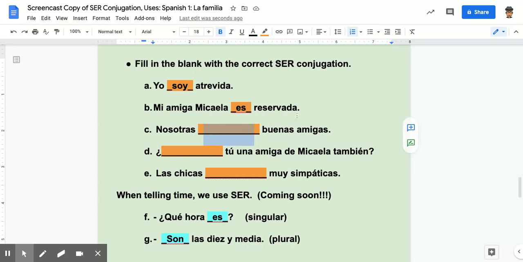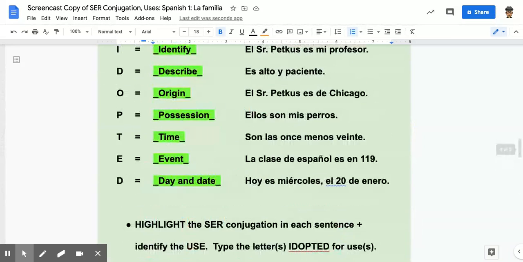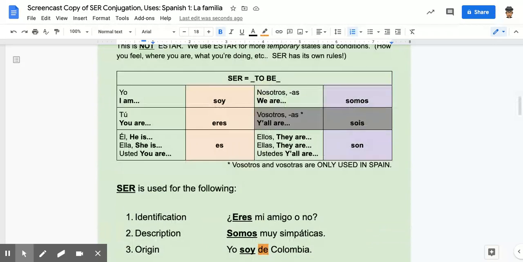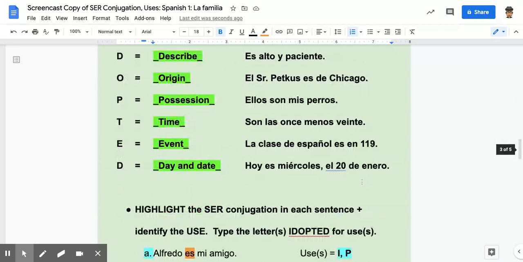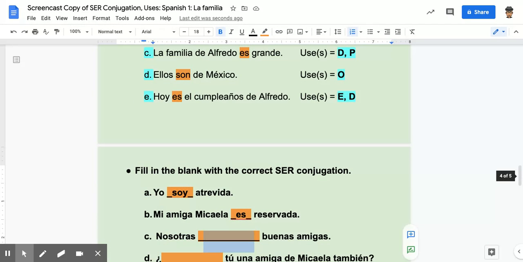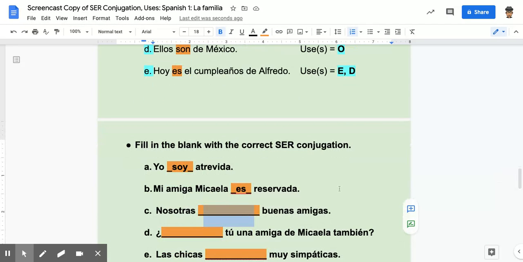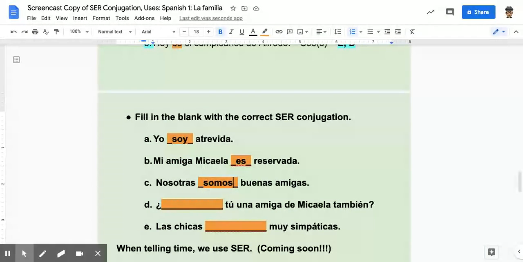Now, where am I getting this from? Well, take a look at the conjugation chart that we filled in earlier. Soy, eres, es. Somos, sois, son. So I am, she is. Now we look at nosotras. We are good friends. Notice everything in that construction is feminine. Now, are you also Michaela's friend or Michelle's friend?